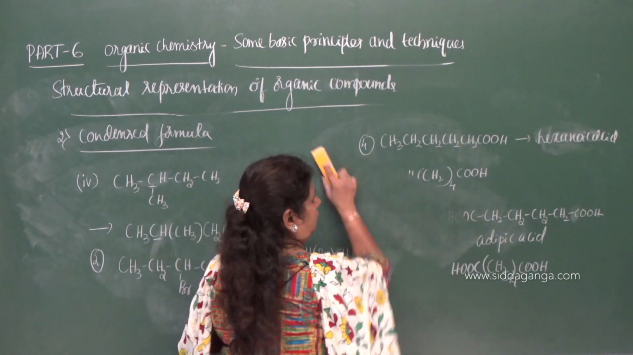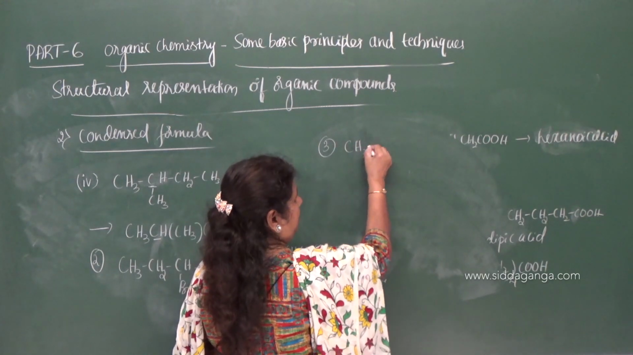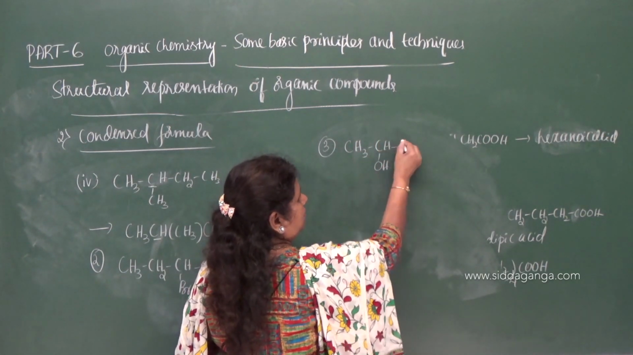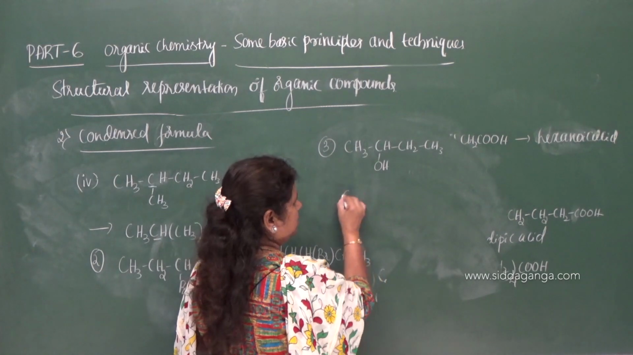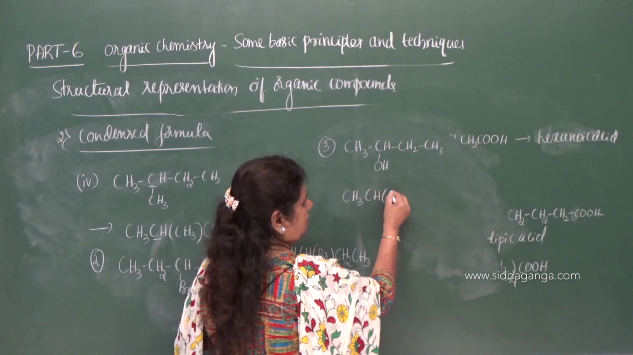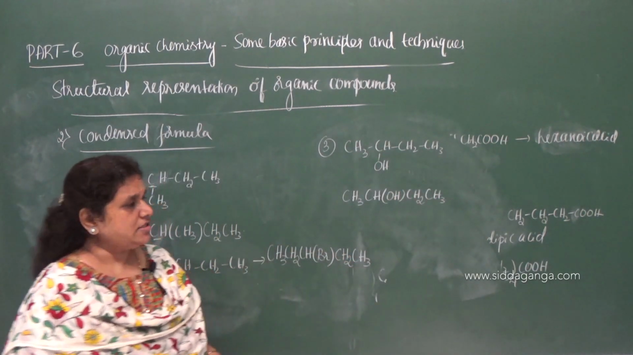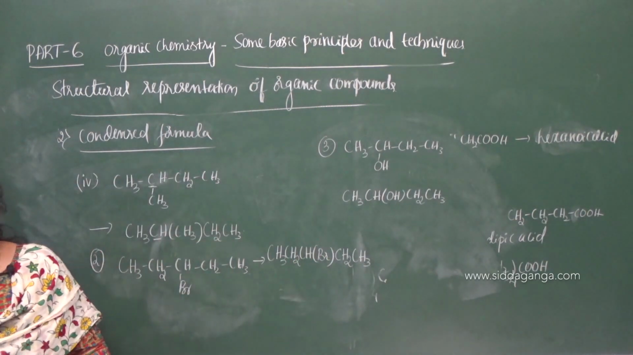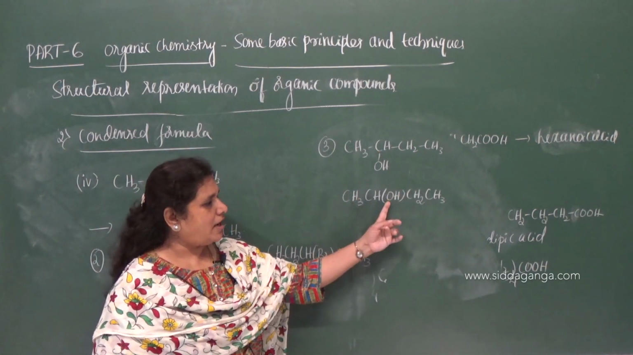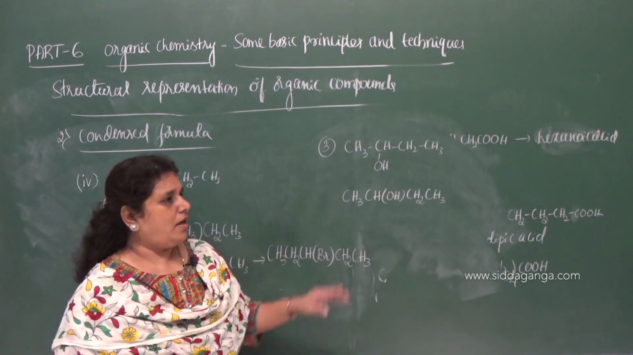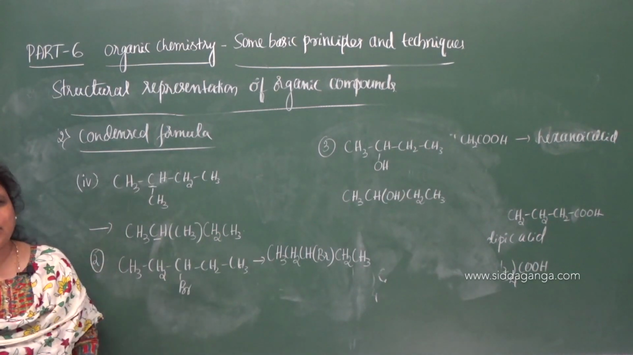Similarly, let me give one more example. CH3, CHOH, CH2, CH3. 2-butanol, that is CH3, CH(OH), CH2, CH3. So this is the condensed formula of the given compound. OH is the substituent attached to this carbon, that is represented by using brackets. And that is about the structural representation of the compound by condensed formula.